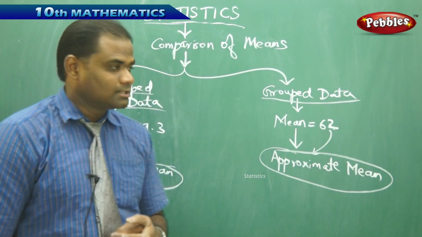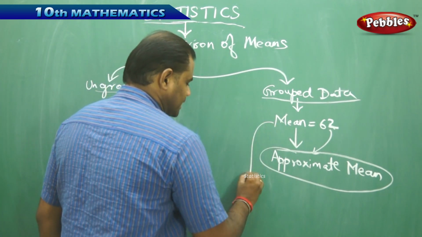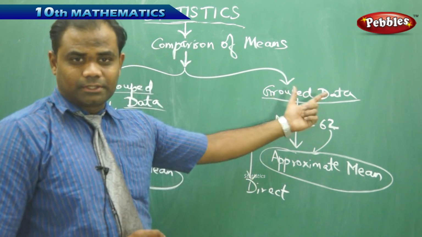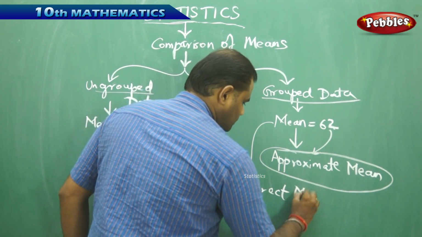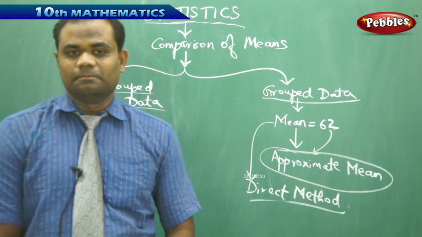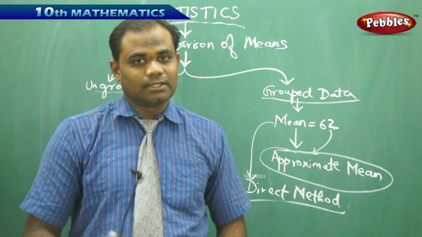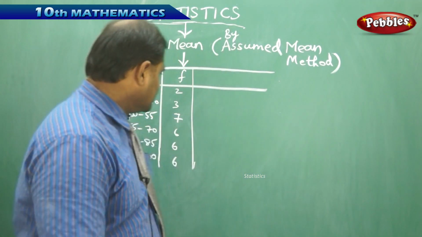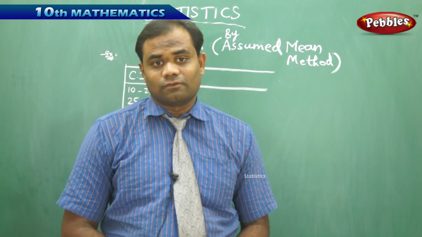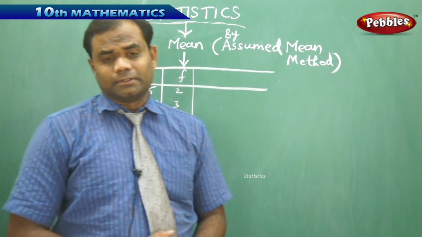Finding the mean using the grouped data is called the direct method. So calculating the mean through assumption in the grouped data is the method called the direct method. The other method of finding the mean, we are going to see in the next session. Now let's see how I can find the mean using the assumed mean method. So when do we use this method?